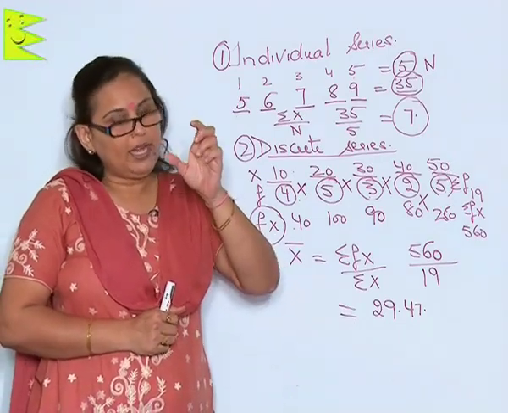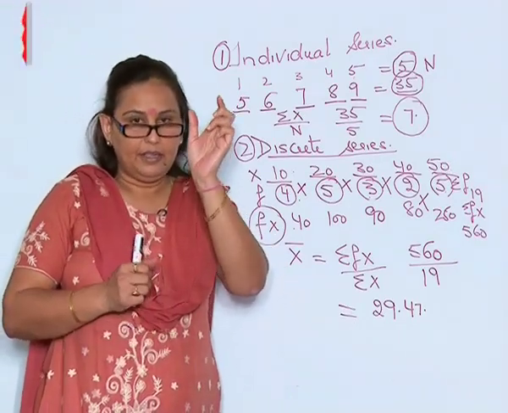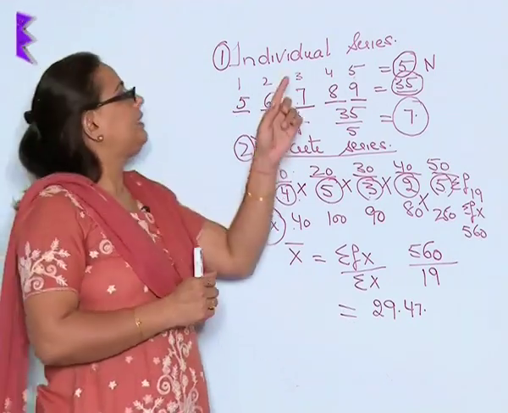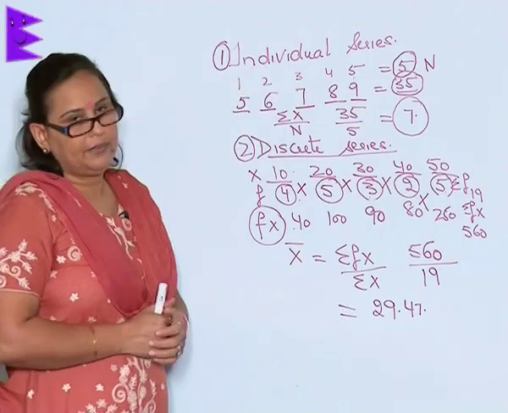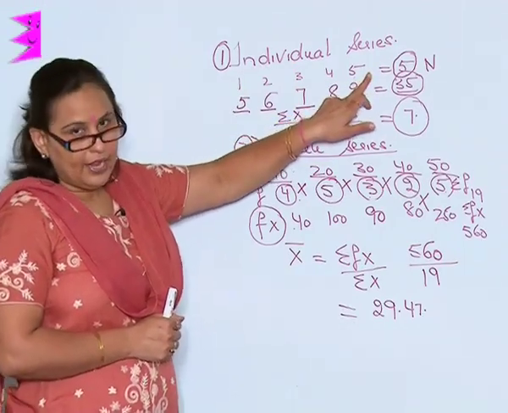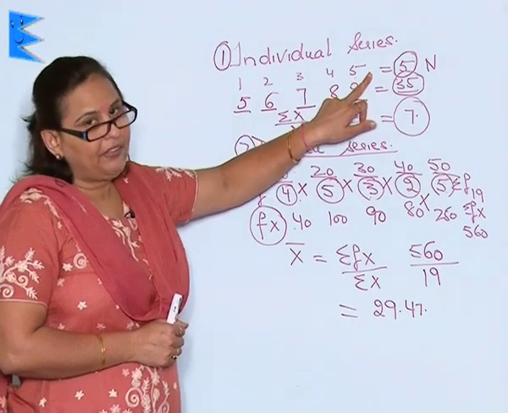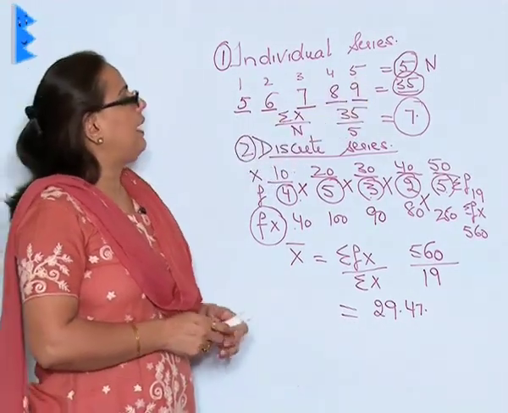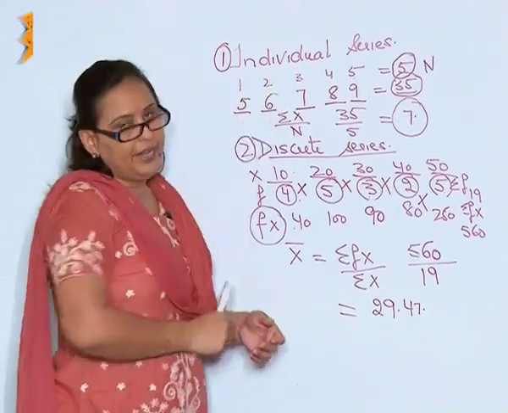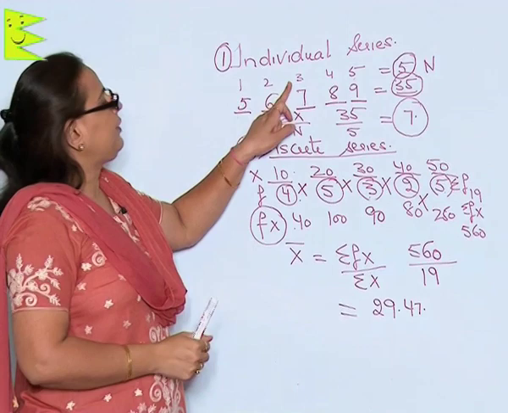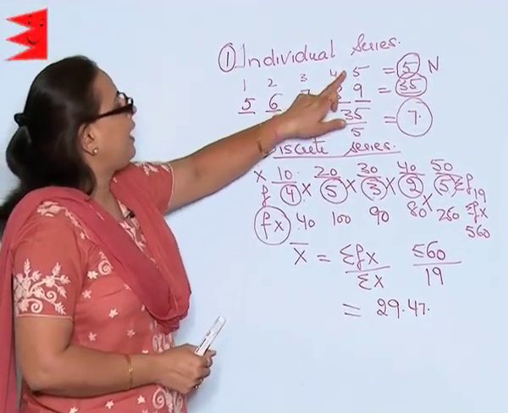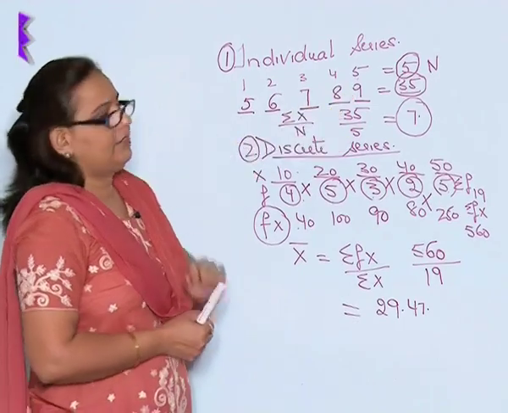The individual, as the word is suggesting, the frequency which occurs is only once, and thus it is an individual series. For example, there are 5 students in a class. So, the number of observations are 5 and the marks secured by them are: the first student gets 5 marks, the second student gets 6 marks, the third student gets 7 marks, the fourth student gets 8 marks and the fifth student gets 9 marks.